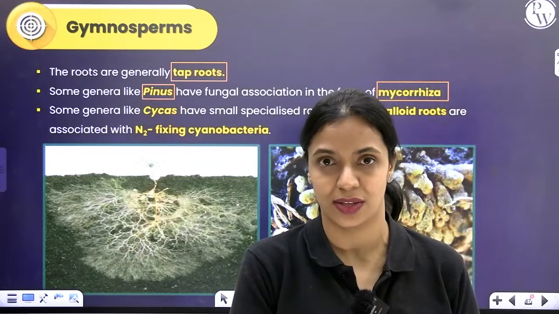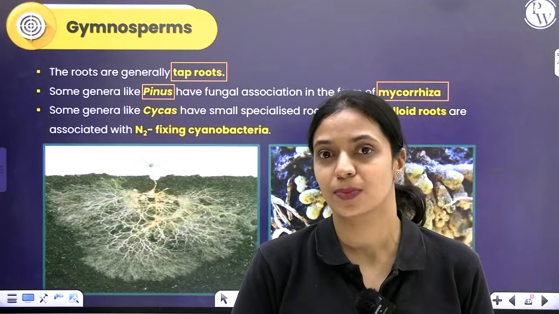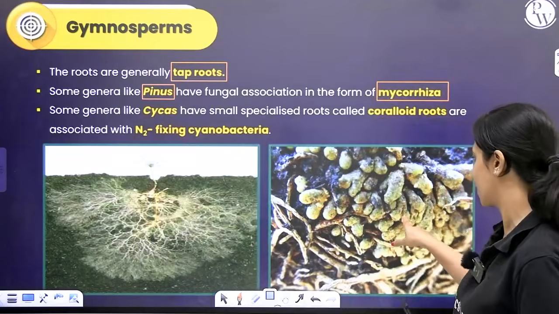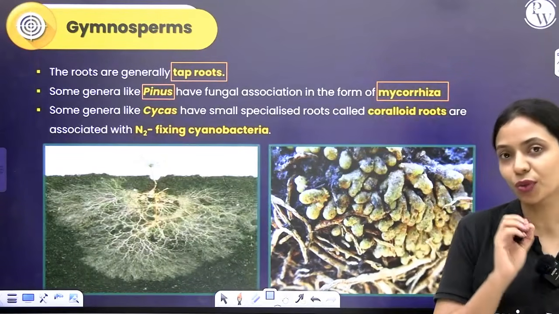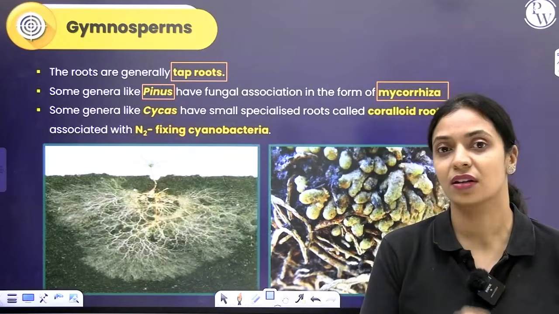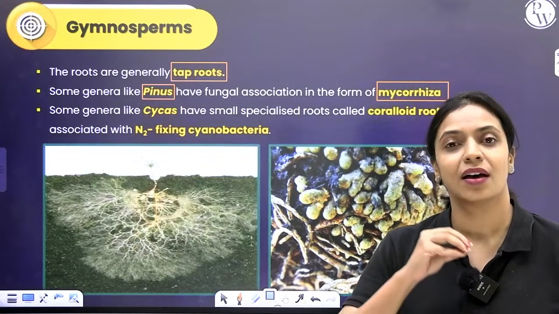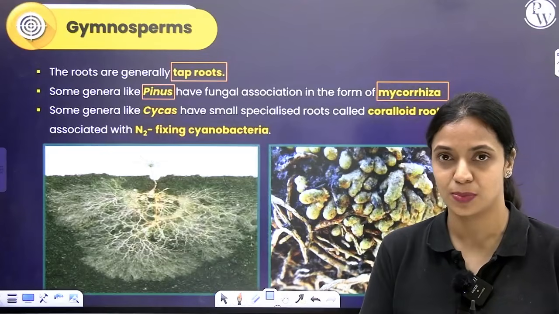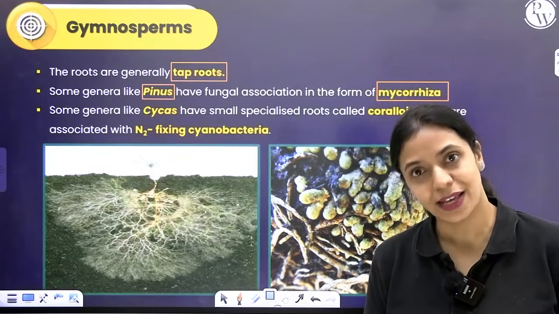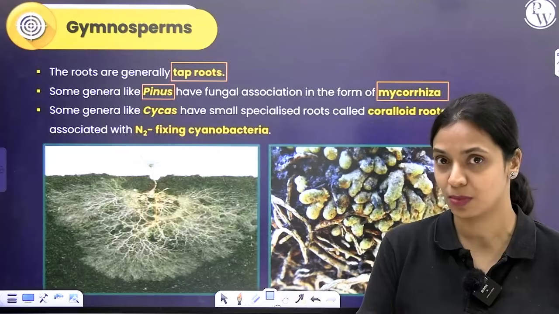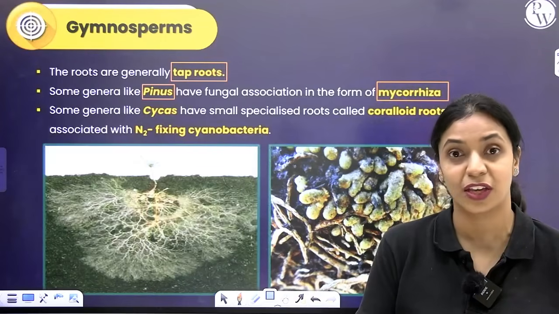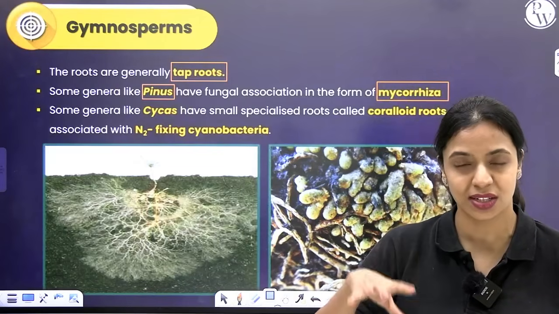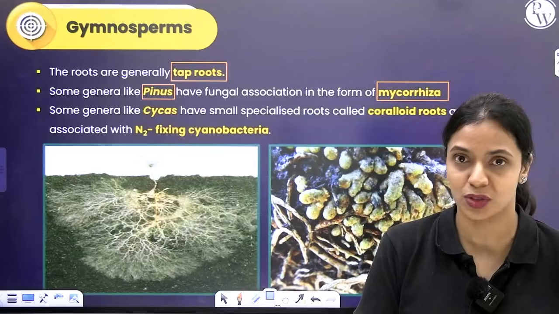Okay, that is mycorrhiza. In cycas, you can see something called coralloid roots. Coralloid roots look like this. In coralloid roots of cycas, you can see a mutualistic association between blue-green algae like nostoc and anabaena and the roots of cycas plant. Over there, those cyanobacteria will help in nitrogen fixation. Remember when I told you in biological classification, nostoc has something called heterocyst. It can help in biological nitrogen fixation.